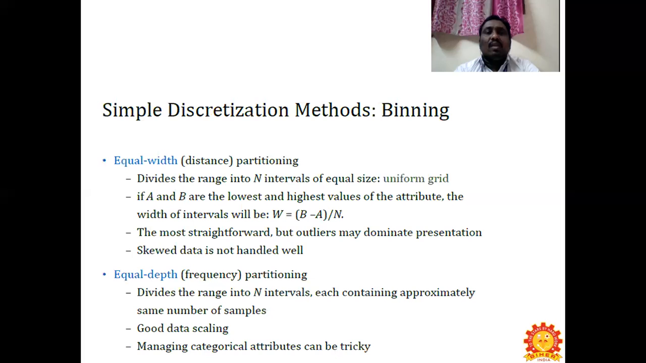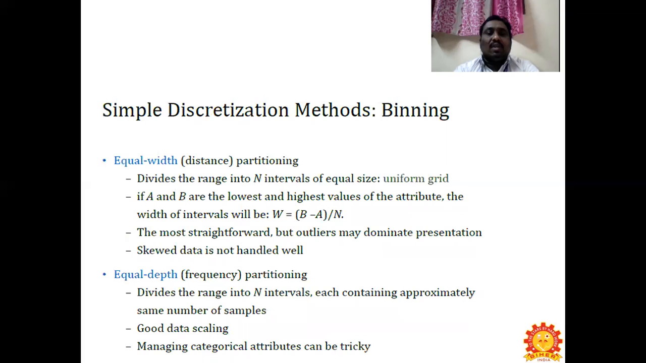First we step on to simple discretization methods, which is called binning. The first step is equal width, distance, partitioning. It divides the range into n intervals of equal size, which is a uniform grid. If A and B are the lowest and highest values of the attribute, the width of the intervals will be W = (B - A) / N. This is the most straightforward, but outliers may dominate the presentation. Skewed data is not handled well.